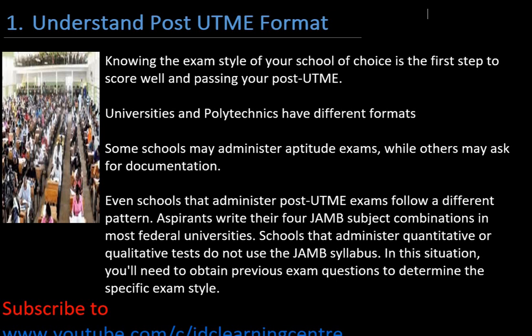Other schools prefer giving you quantitative or qualitative tests to do. They do not follow the JAMB syllabus. So in this situation, you will need to obtain previous exam questions to determine the specific exam style.